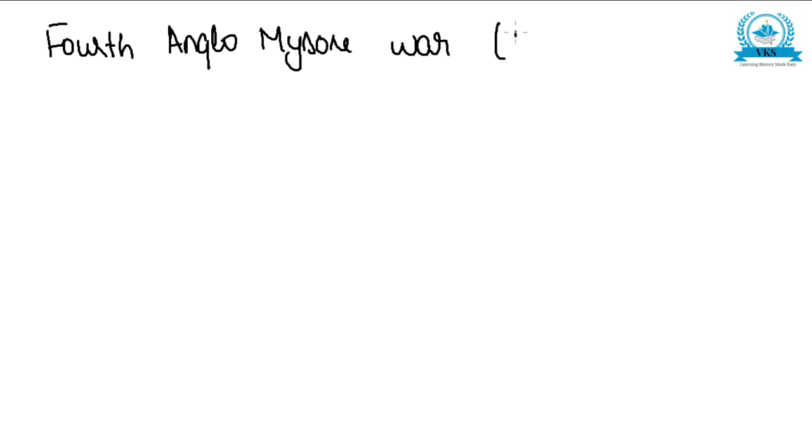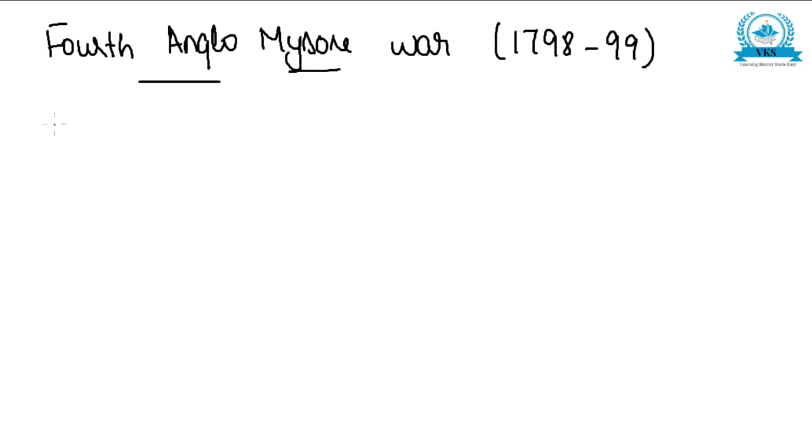Now next we will go to the last Anglo-Mysore War, that is the 4th Anglo-Mysore War, 1798 to 99.